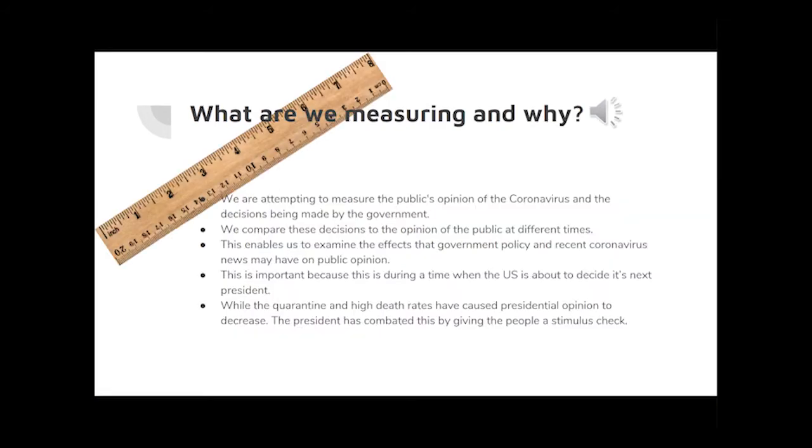We are attempting to measure the public's opinion of the coronavirus and the decisions being made by the government. We compare these decisions to the opinion of the public at different times, and this enables us to examine the effects that government policy and recent coronavirus news may have on public opinion. This is important because this is a time where the U.S. is about to decide its next president, and while the quarantine and high death rates have caused presidential opinion to decrease, the president has combated this by giving the people a stimulus check.